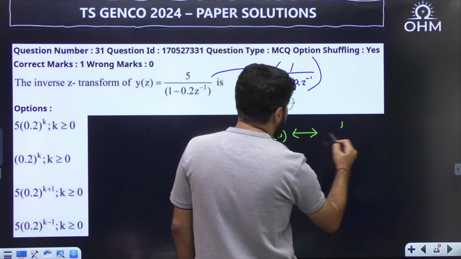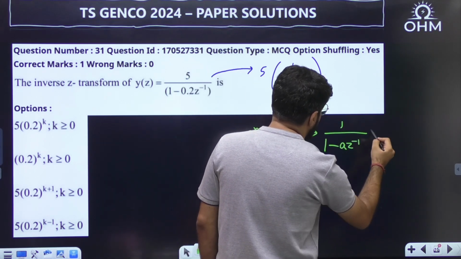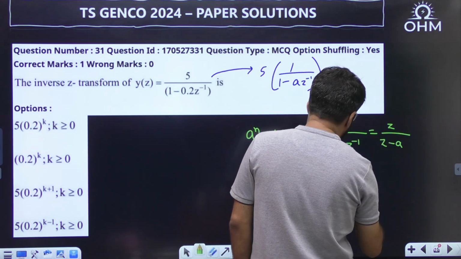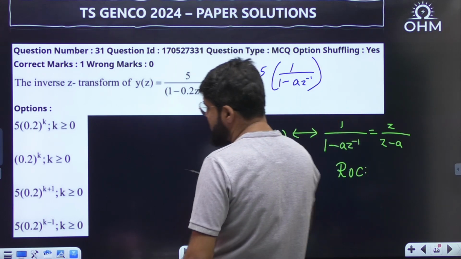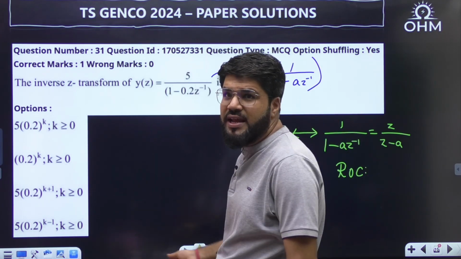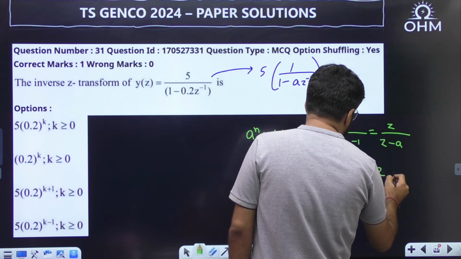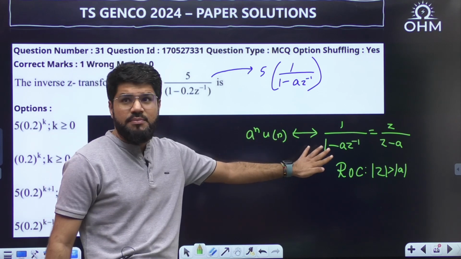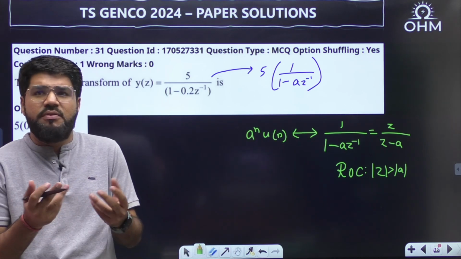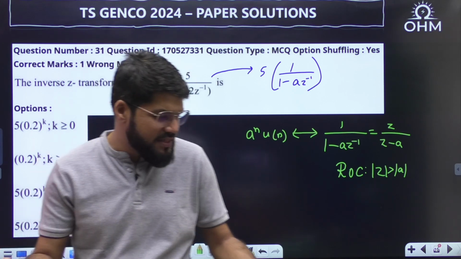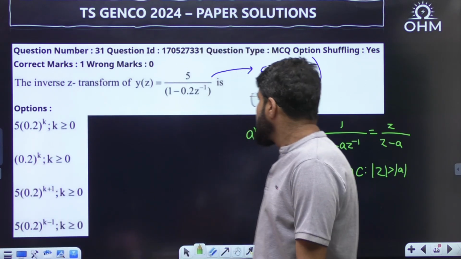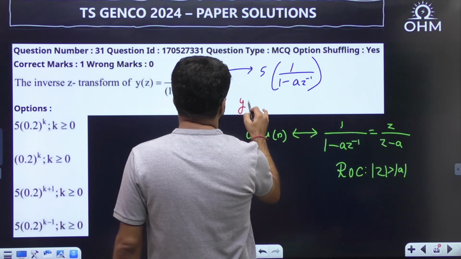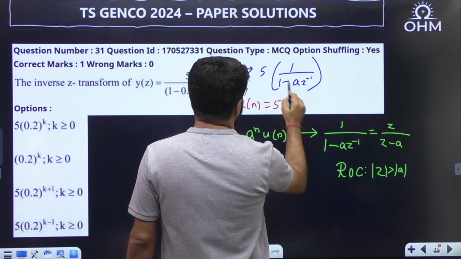has the Z transform 1 upon 1 minus a z inverse, or also written as z upon z minus a, with ROC mod z greater than mod a. They have not spoken about ROC, that is why I have taken the right-sided function; by default we take causal. Otherwise a power n u[-n-1] will also have a similar Z transform, but since no ROC is given, we assume the right-sided or causal case. So what is the inverse Z transform? 5 into a power n u[n].